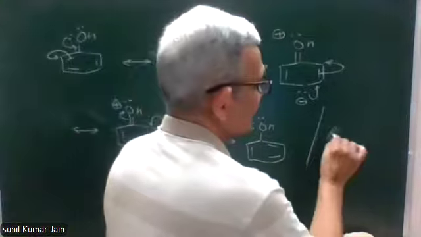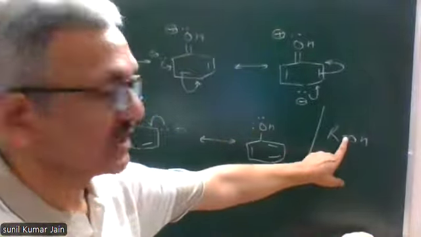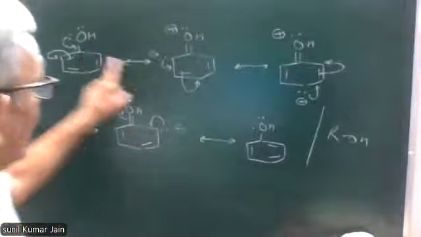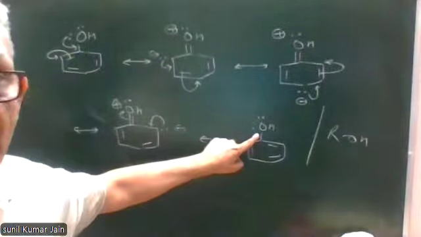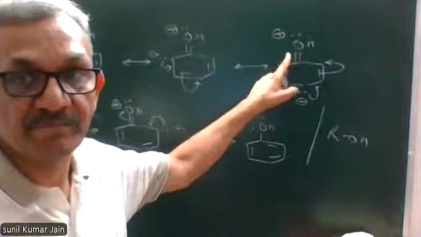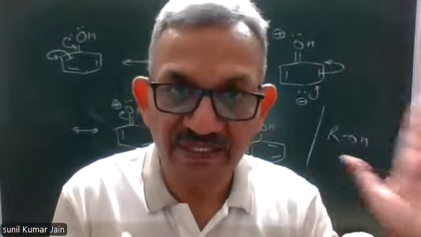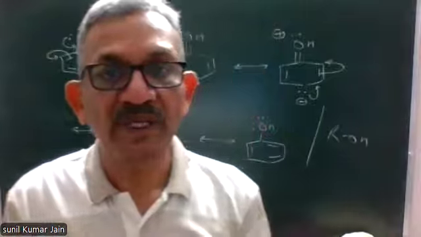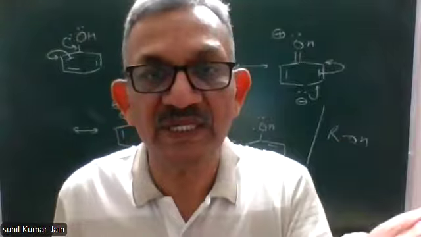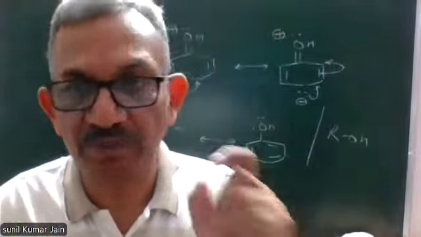Now, if we consider an alcohol, the bond between carbon and oxygen is a single bond. But in the case of phenols, according to the first and the last structure, this is a single bond, but according to the remaining three structures, this is a double bond. It means the actual bond between carbon and oxygen in phenols is neither a single bond nor a double bond, but certainly in between. Slightly more than a single bond, slightly less than a double bond. This is called a partial double bond.